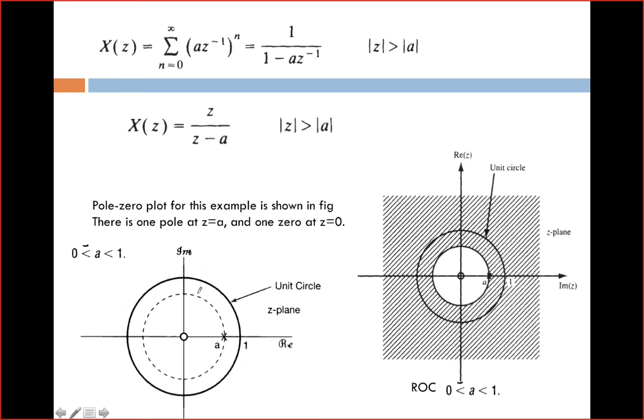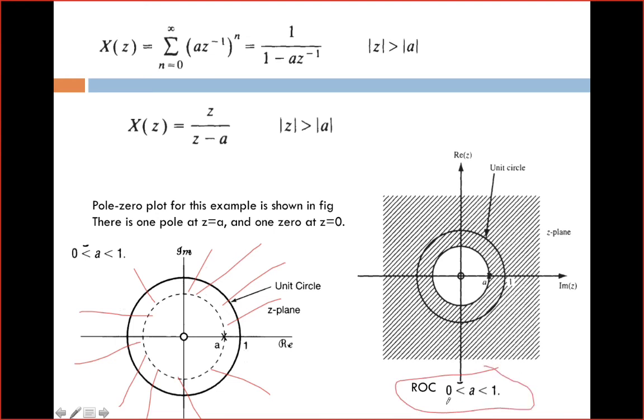So for this case, the ROC is lying above, Z is greater than A. So this is ROC, and this is again redrawn here. So here you can find the unit circle. Second figure, ROC of this particular problem.